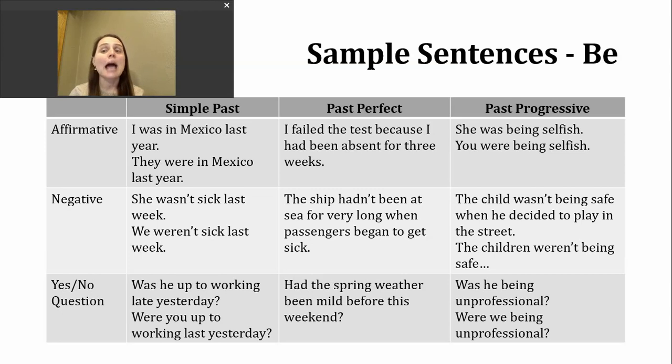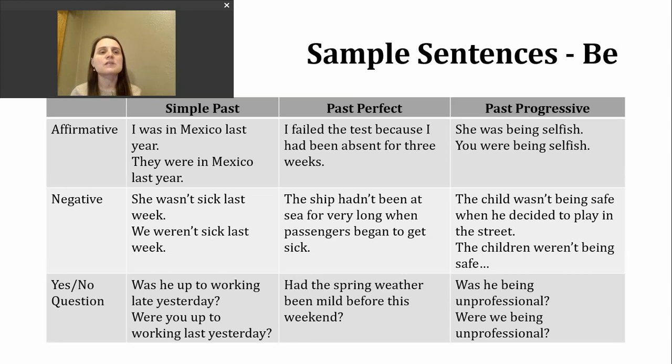Finally, let's look at past progressive. To make this verb tense, we're going to use the simple forms of be in the past tense, so was or were, and then we'll use the ing form of the verb. Remember, we're using this to describe someone's actions, someone's behavior. We might also be describing something that was temporary. Many times we'll see past progressive used to describe a particular action that was occurring and was interrupted by something else. So let's look at 2 affirmative examples.